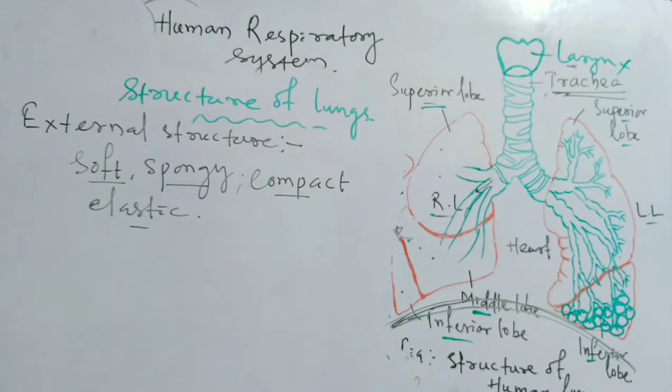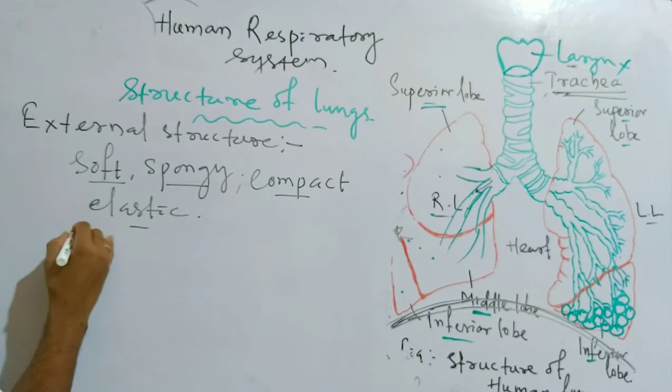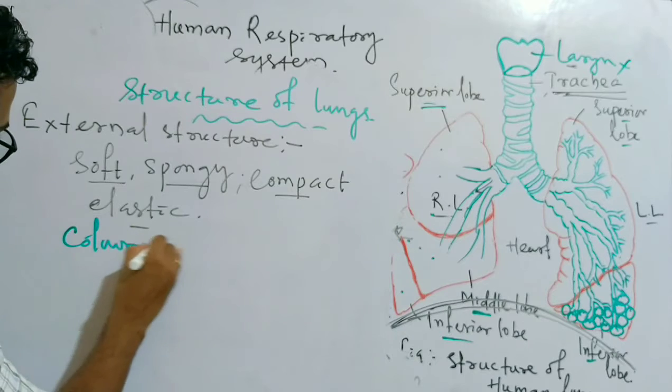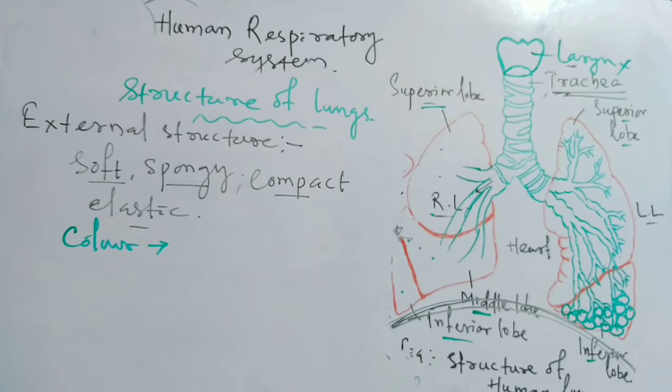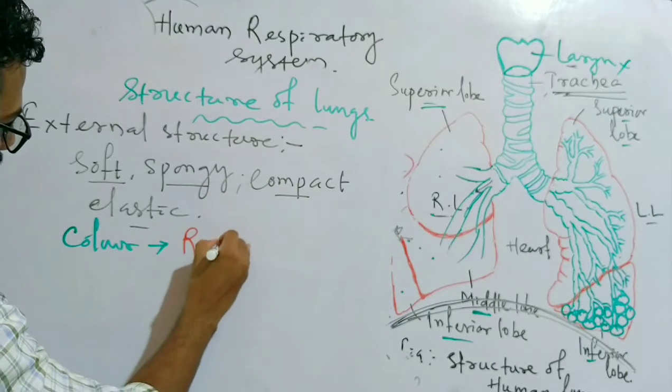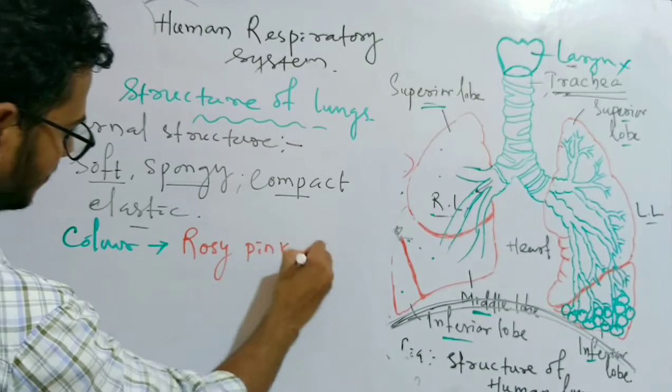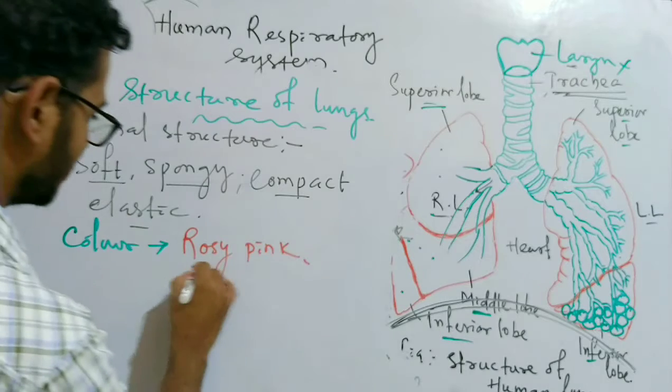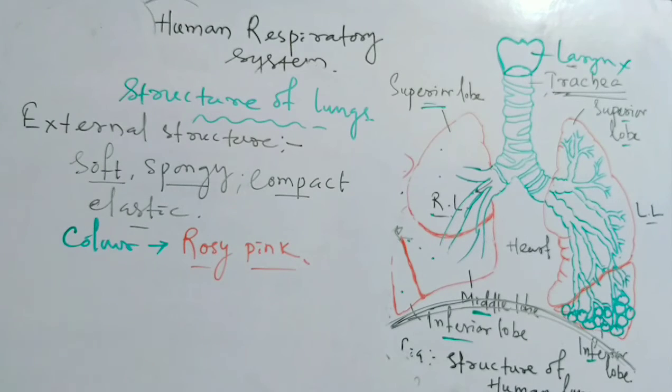Remember, it is rosy pink in color. During childhood particularly it looks rosy pink.